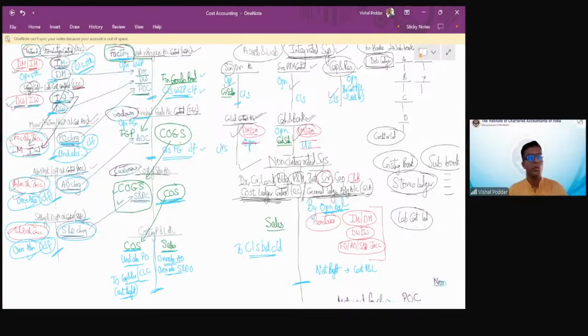Anybody having any questions? Yes, we'll have a short break of 2 to 3 minutes, and then we will go to practical sums. I have uploaded the sheet yesterday itself. Kindly download the sheet on cost accounts. We will solve 1 or 2 sums as time permits, but after a break of 3 to 4 minutes.